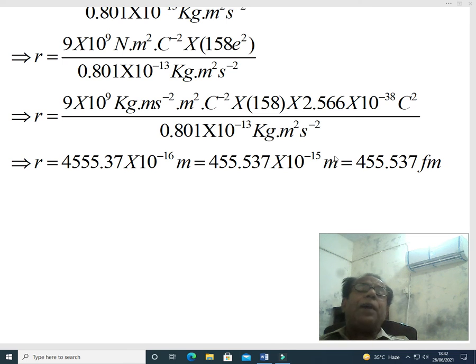We have done so because it will be converted into femtometer. So the value of R has become 455.537 femtometer. We can approximately write it as 455 femtometer. The 0.537 is unnecessary, but it is not incorrect.